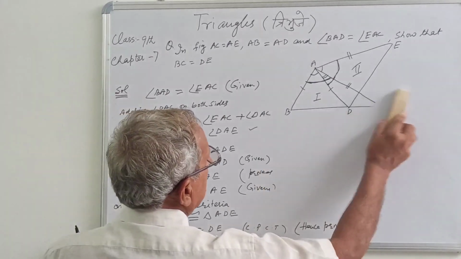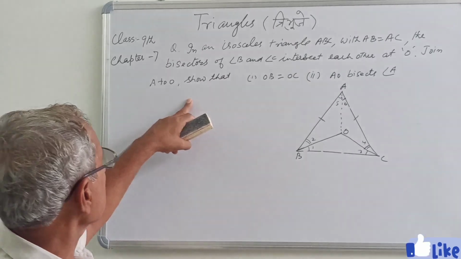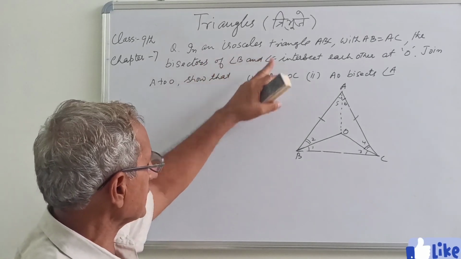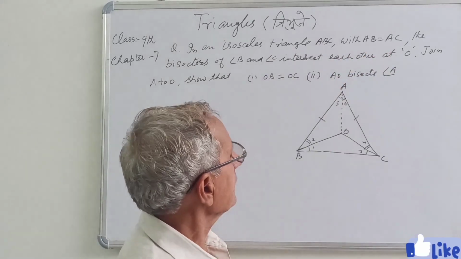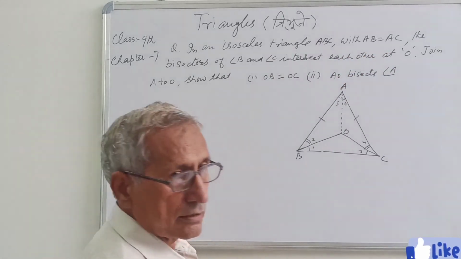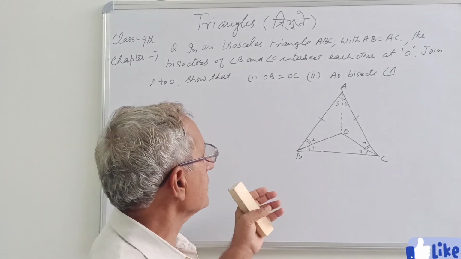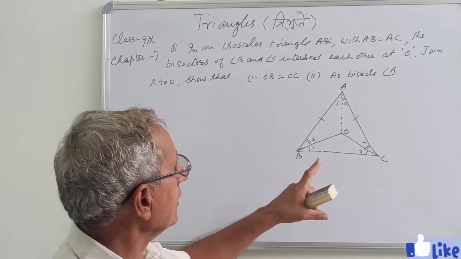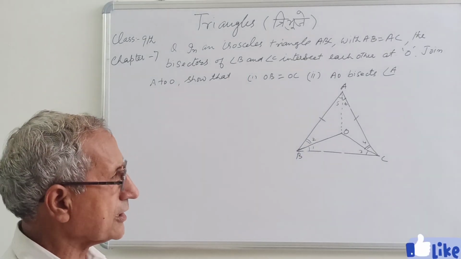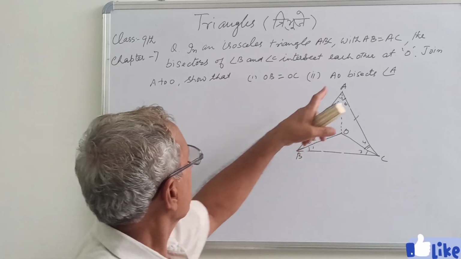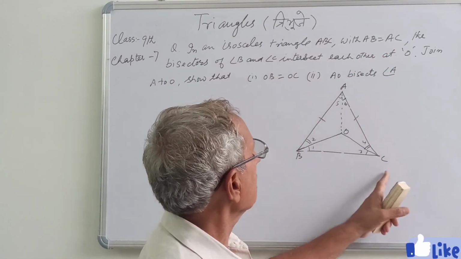Now we take another question. In an isosceles triangle ABC with AB equal to AC. What is meant by isosceles? The triangle which has two sides equal. A triangle whose two sides are equal is called an isosceles triangle, with AB equal to AC.